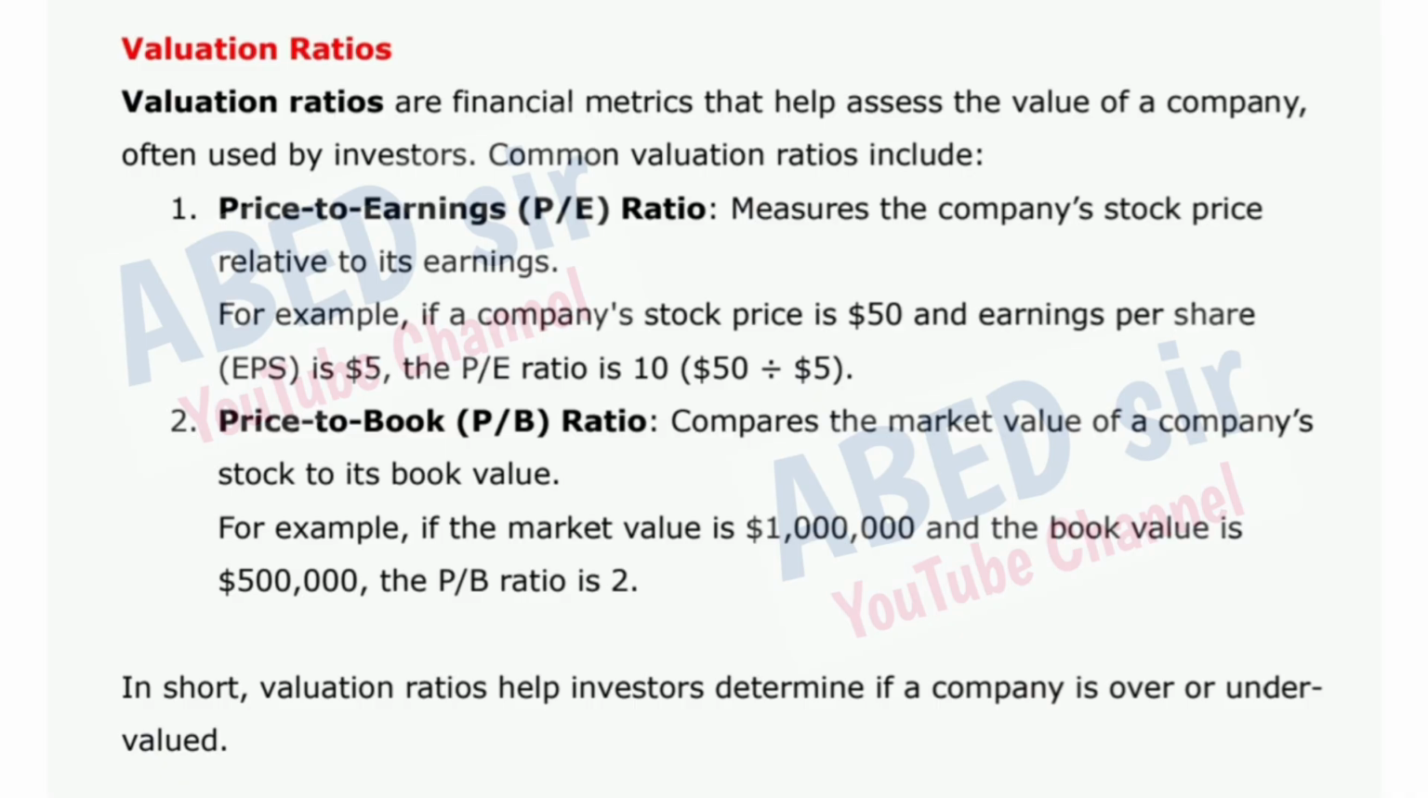For example, if a company's stock price is $50 and earnings per share (EPS) is $5, the PE ratio is 10, $50 divided by $5. 2. Price to book (PB) ratio compares the market value of a company's stock to its book value. For example, if the market value is $1 million and the book value is $500,000, the PB ratio is 2. In short, valuation ratios help investors determine if a company is over or undervalued.